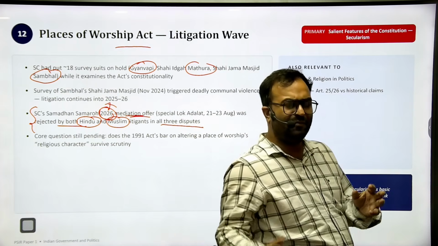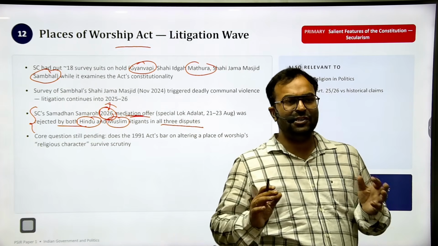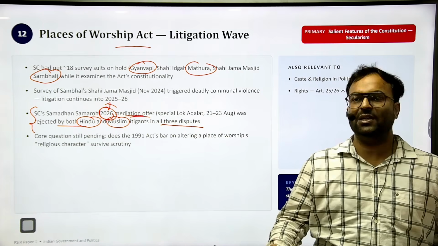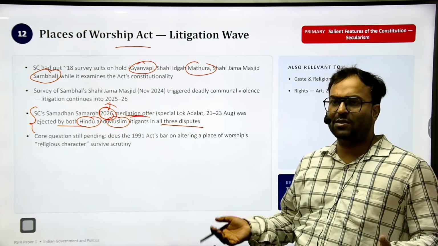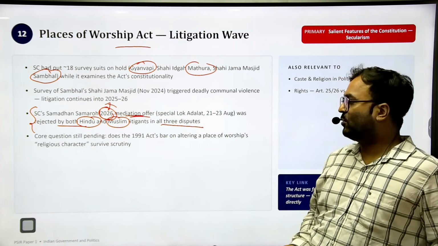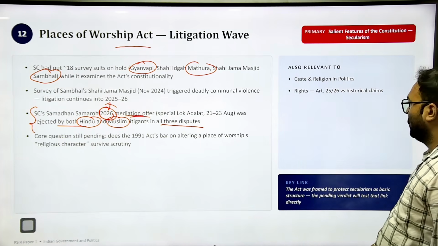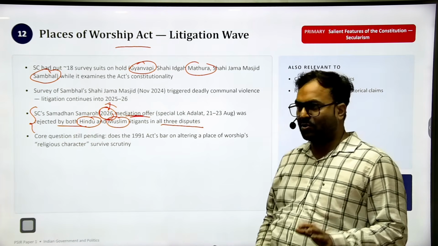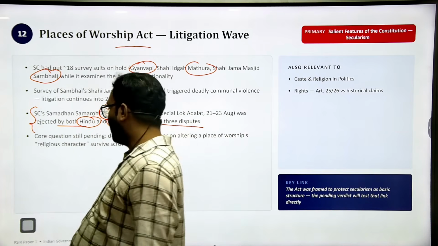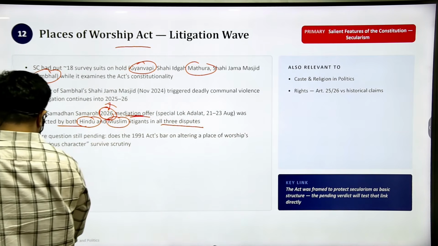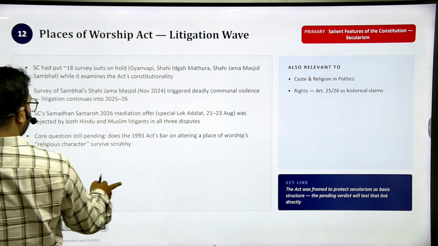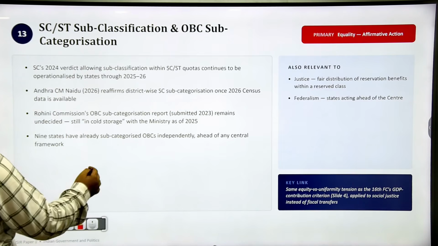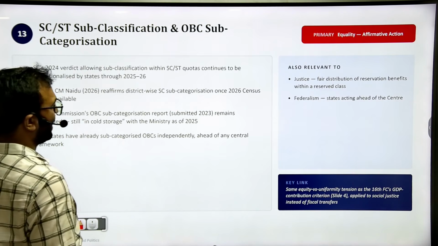Obviously, this is a very controversial topic and it should not come into the examination directly. But indirectly, you can use the points according to your intelligence and wisdom. So directly this topic should not feature because it is very controversial, but indirectly you can use the name of the Places of Worship Act or something regarding it. SC/ST subclassification and OBC subcategorization.